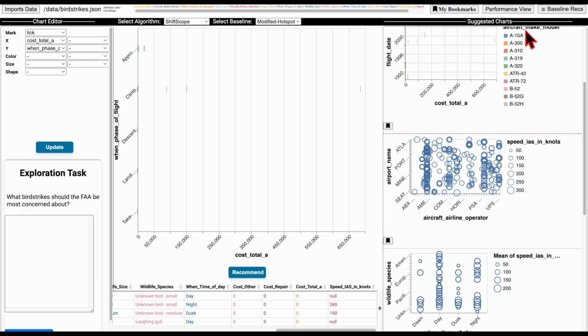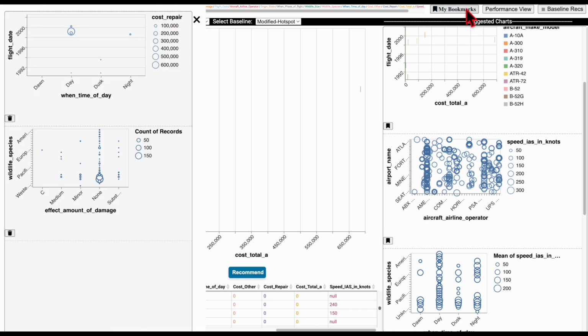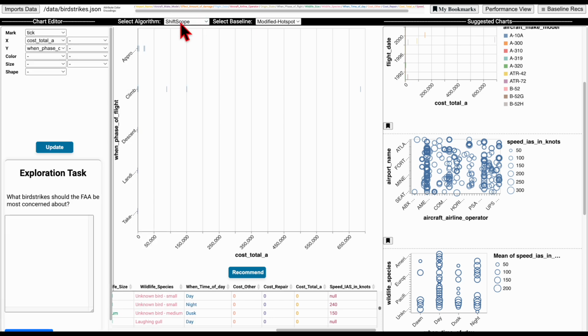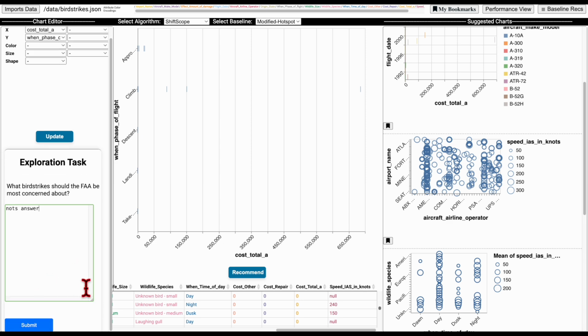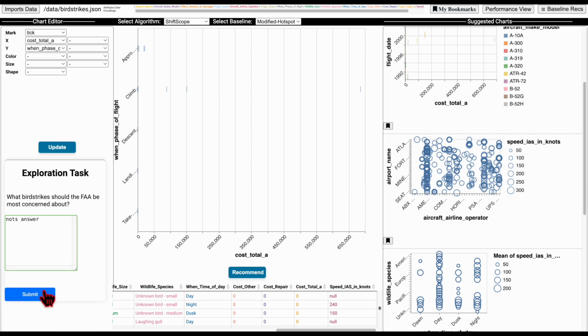Once we are done with our exploration session, I can double check my bookmarks, take any task notes, and submit my notes.